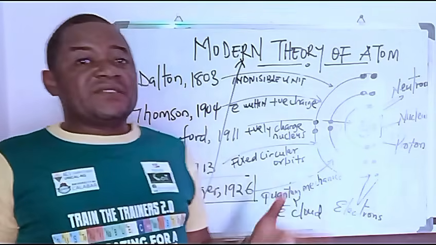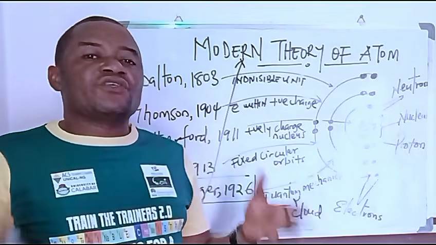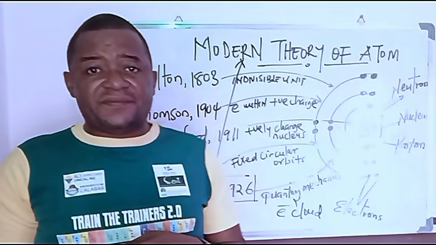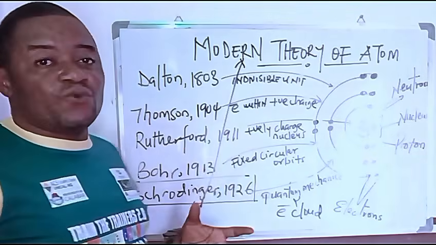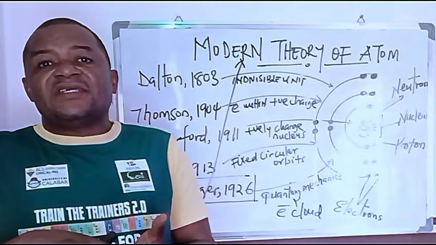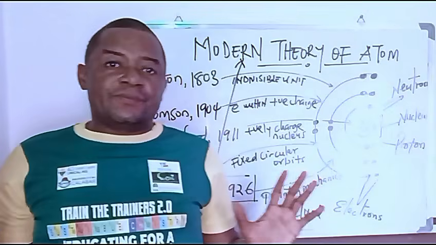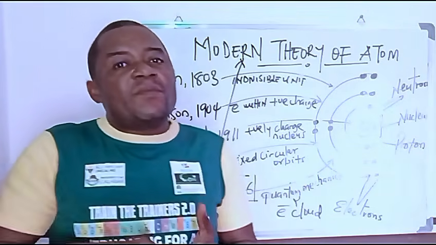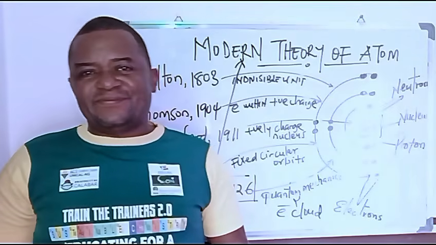And how did he come about it? He said, look, we can't say that, because, one, we have what we call radioactivity. Radioactivity has to do with the bombardment of an atom of a particular element to get another smaller one. For example, uranium. You can bombard uranium-235 to get what? To get thorium.